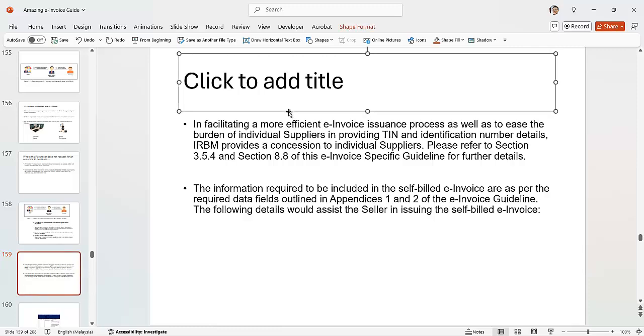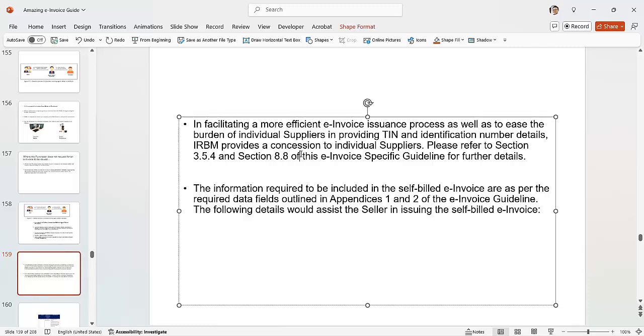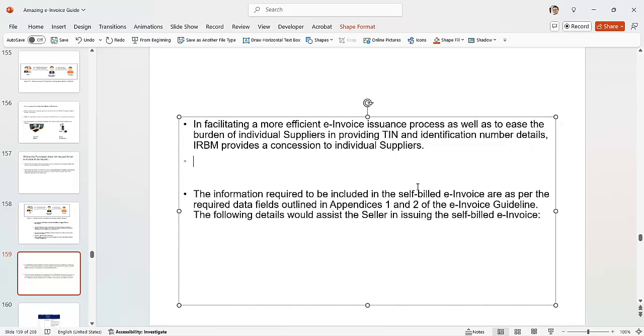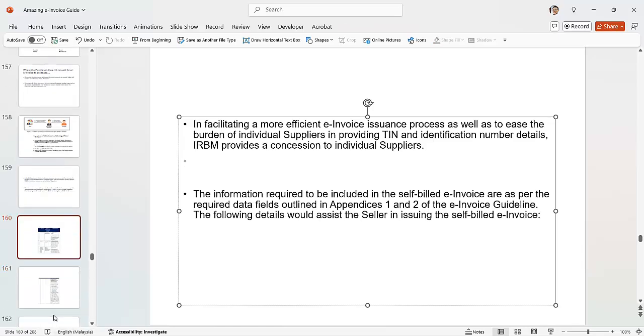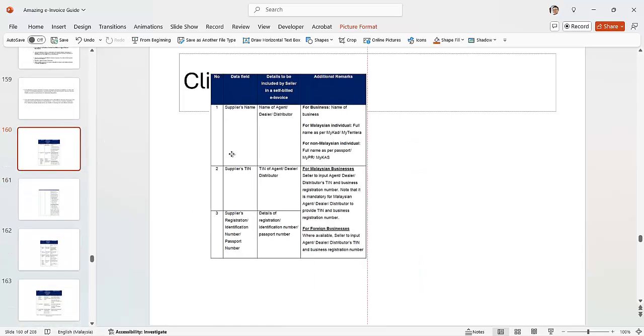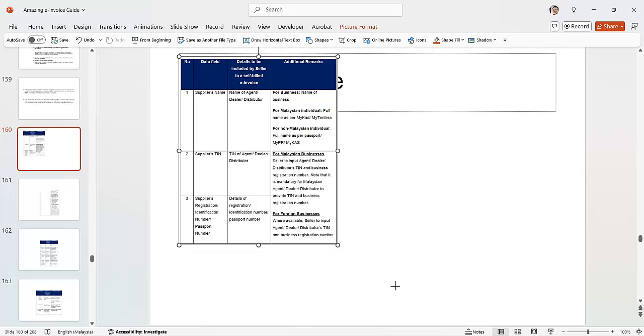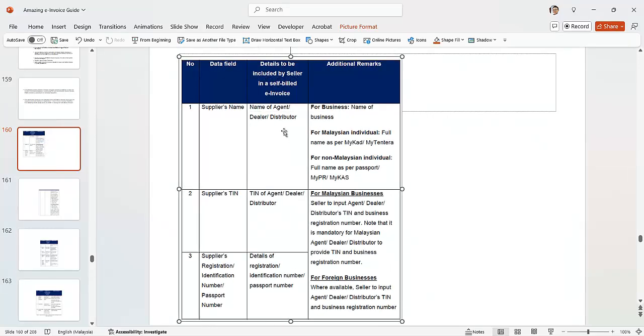This is for a more efficient e-invoice issuance process, as well as to ease the burden of individual suppliers. First refer to this. What's the guide here? Okay, forget it, I think we'll follow here. So this is it. So the agent: the name of the agent, the dealer, the distributor, for what businesses, and the supplier.